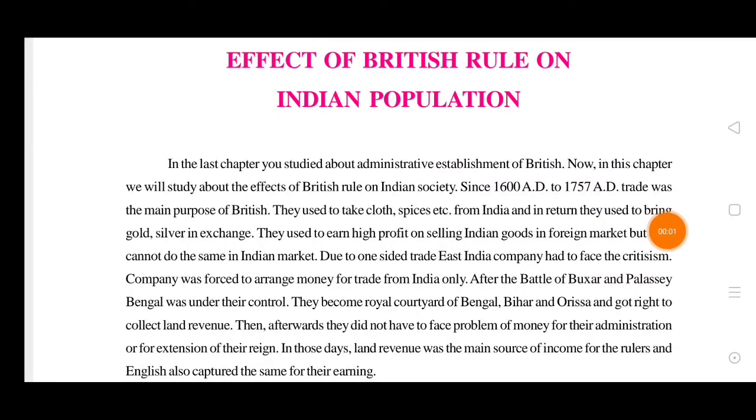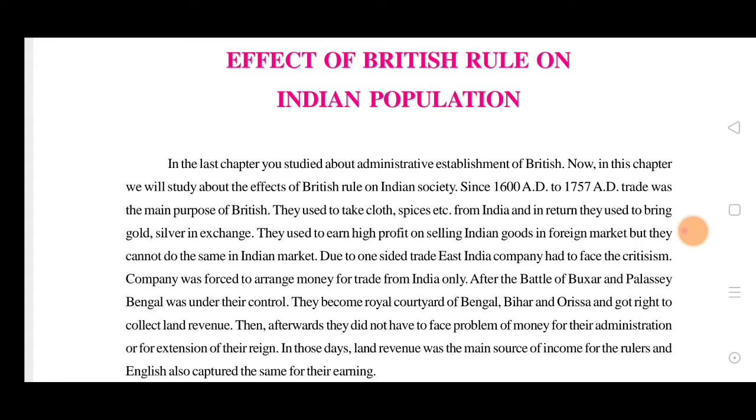And now we are going to see all that in this chapter. This is all about the trade of the British, the exploitations, the effects of British rule, and the many administrative rules they brought. The new system was creating a big problem for the Indians. In the last chapter, we studied the administrative establishment of the British. Now it is the effect.